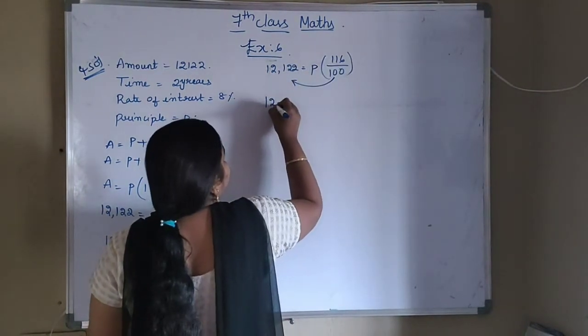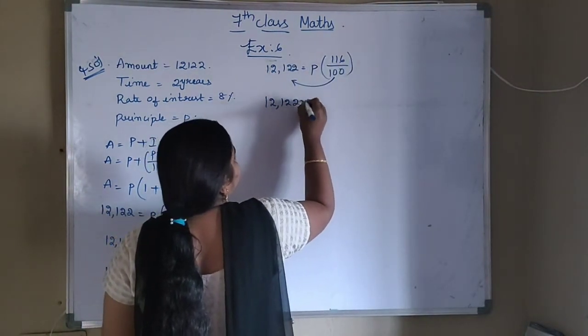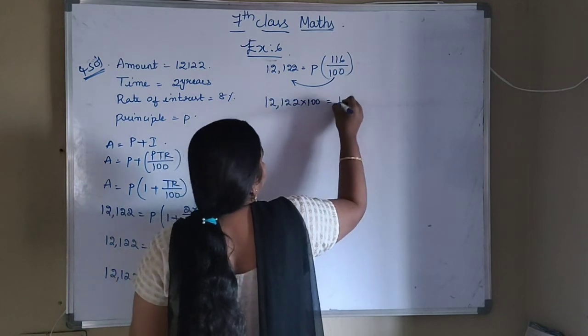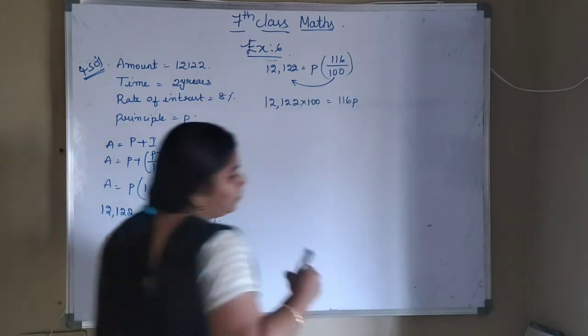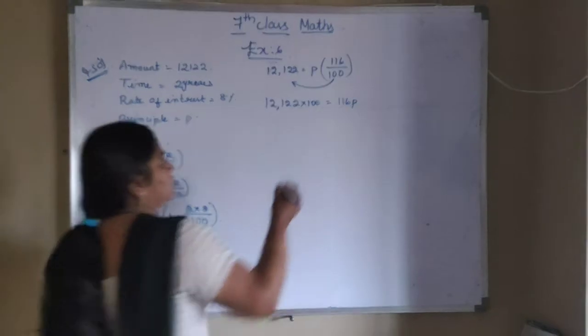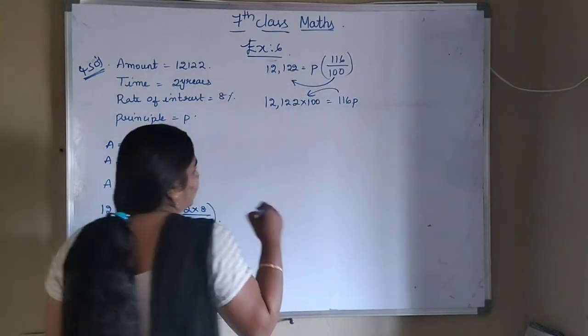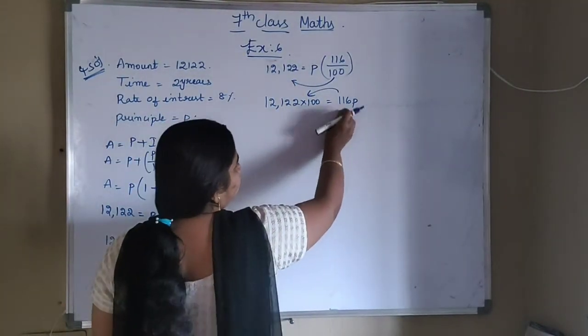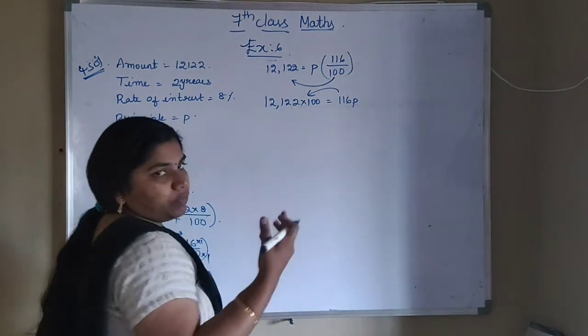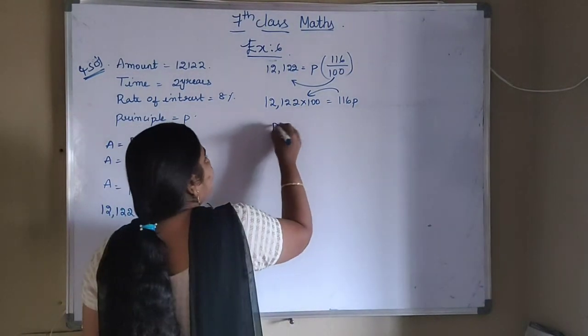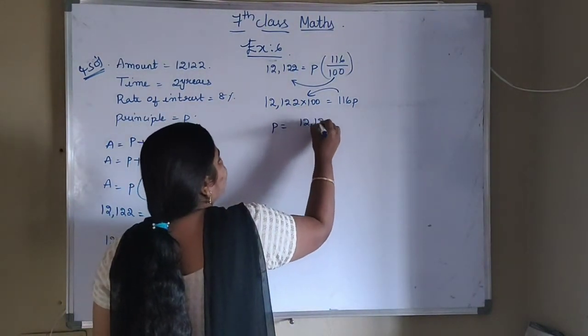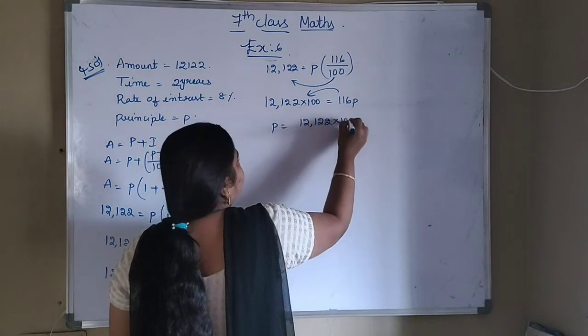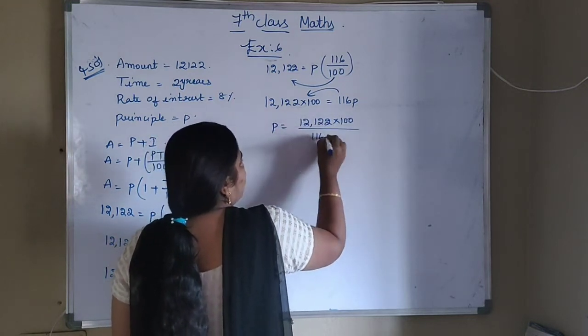So we can write 12,122 into 100 is equal to 116 P. Now I am transposing this 116 to the other side, that is in the form of multiplication. If you transpose that, it will be converted into division. So P is equal to 12,122 into 100 by 116.